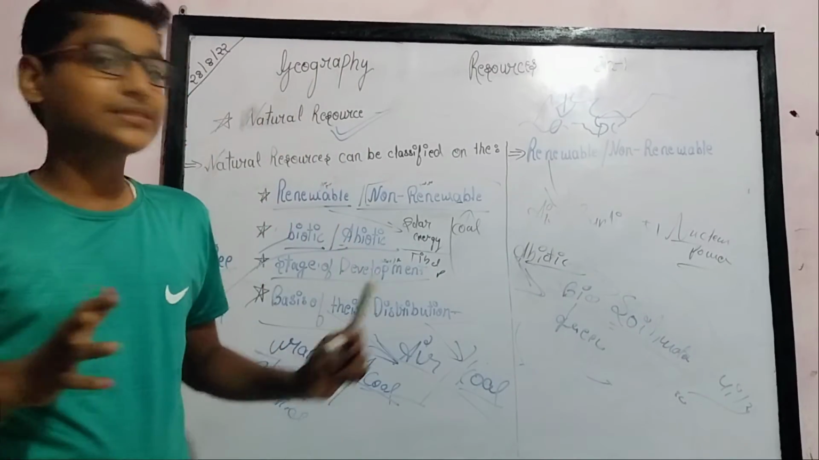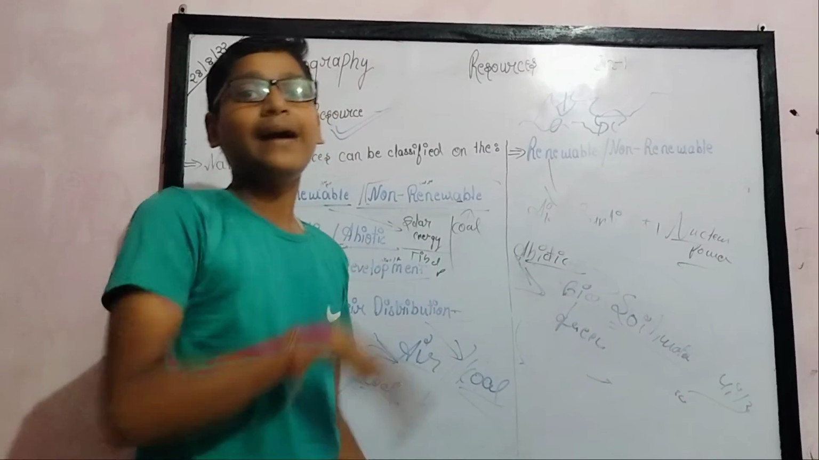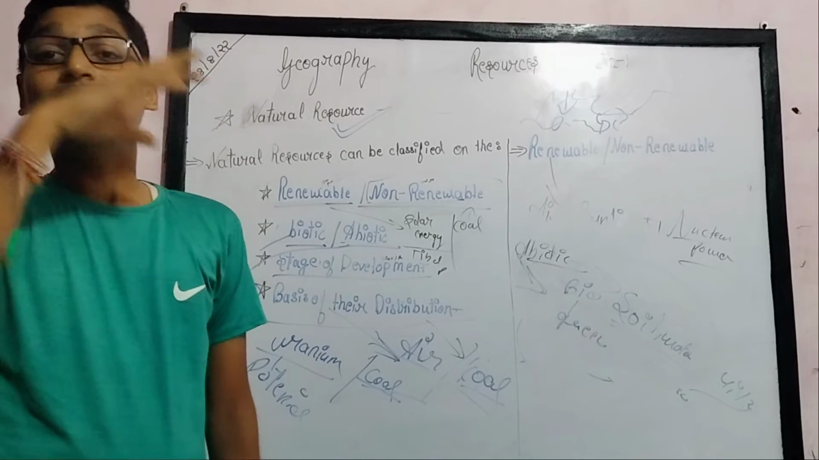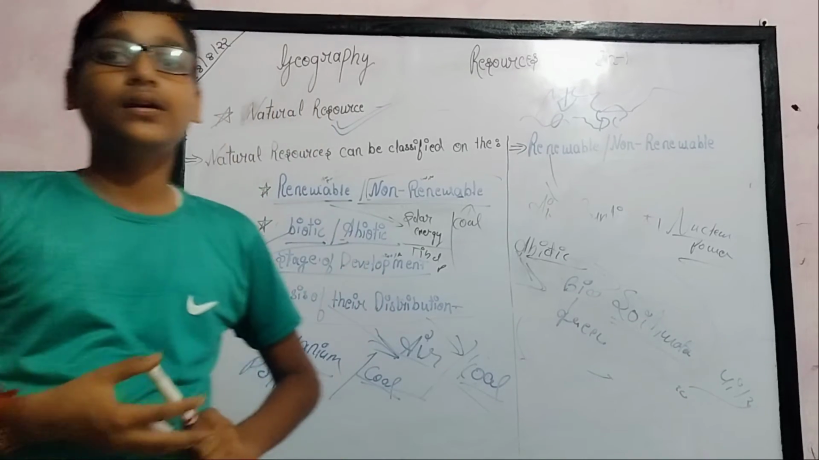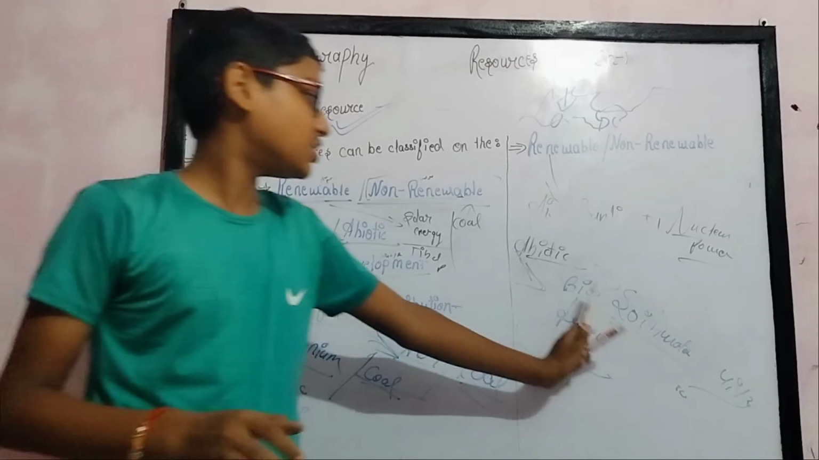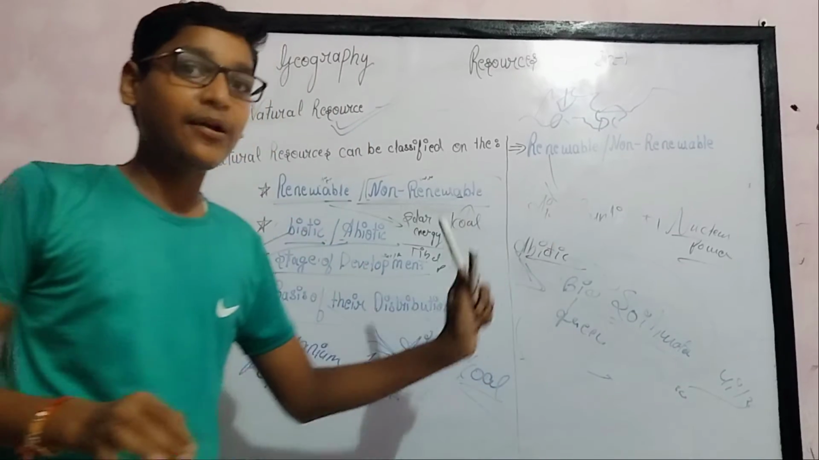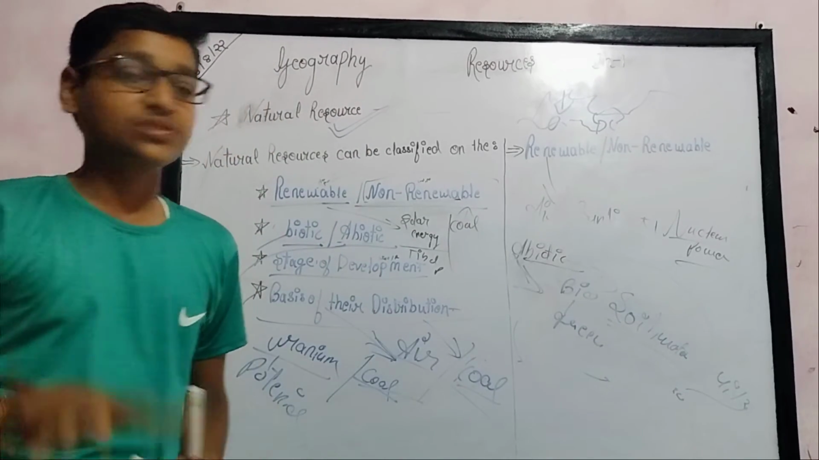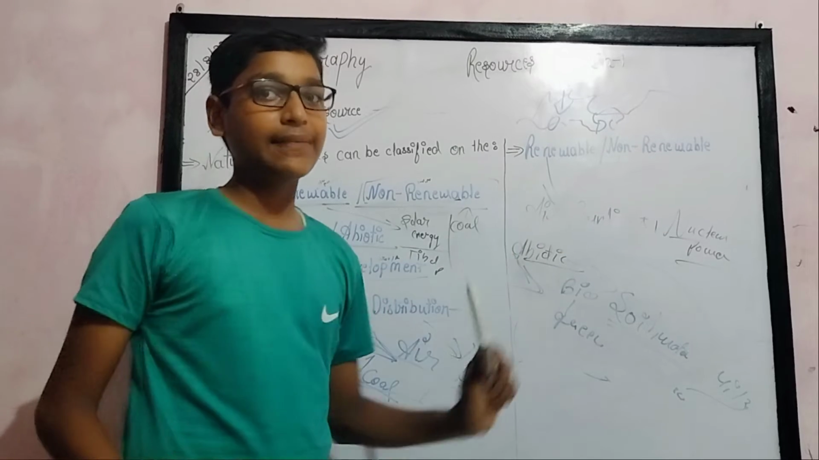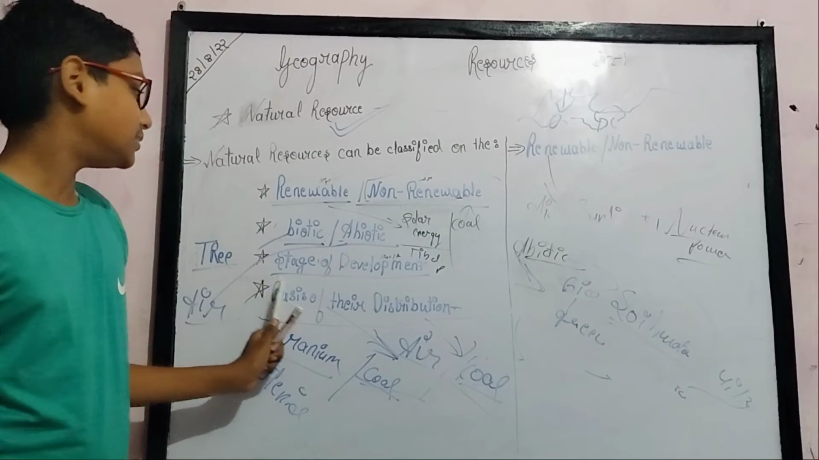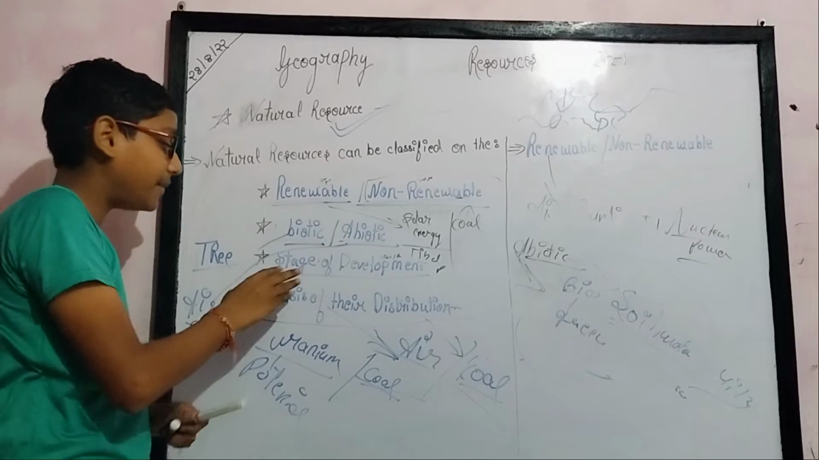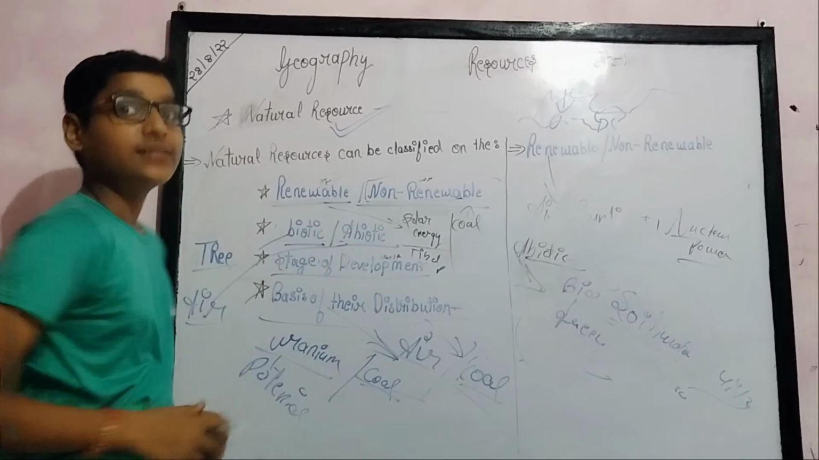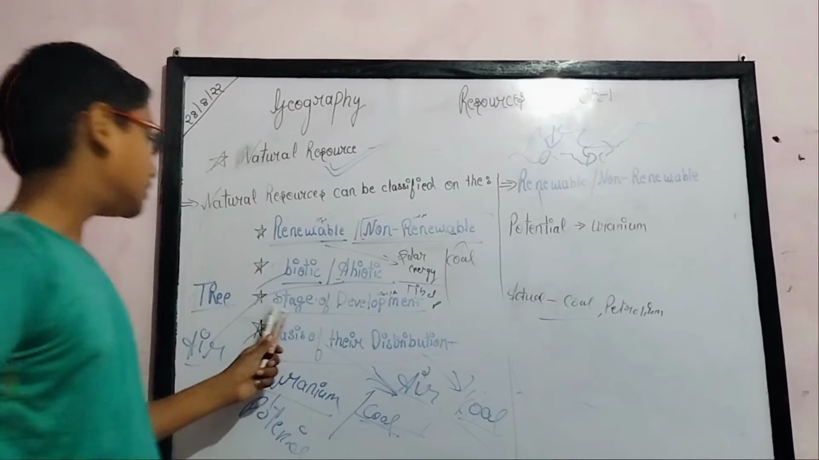I hope you understand what biotic and abiotic are. Biotic means living, like cows and trees, and these are biotic resources. Abiotic resources are non-living things, in which soil and water are abiotic, and these are major resources. So both biotic and abiotic are resources. Now let's study natural resources, which we can classify on the basis of stage of development.